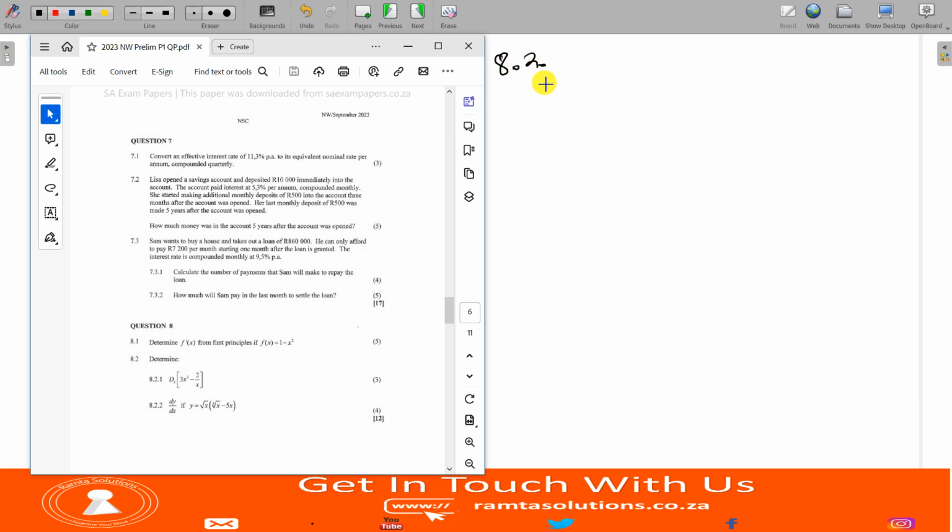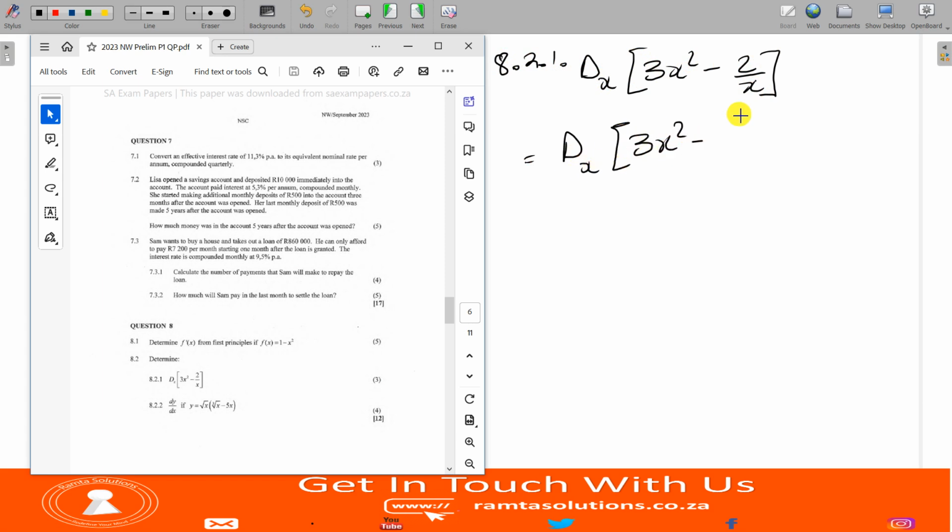Question 8.2.1, they say determine d by dx of 3x squared minus 2 over x. So what I will need to do now is simplify this one first. I will make it 2x to the minus 1. Remember, this is x to the 1, and when it goes up, it will be x to the minus 1, right? Now, I want to differentiate.